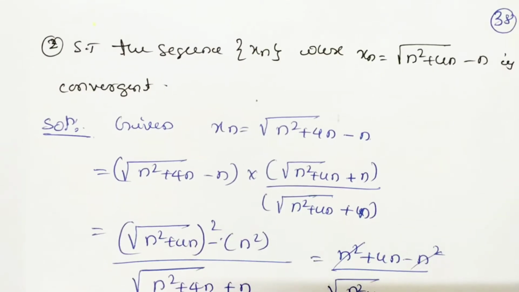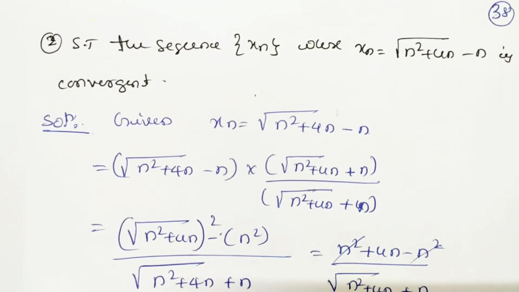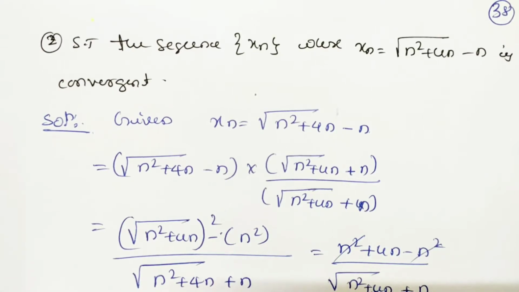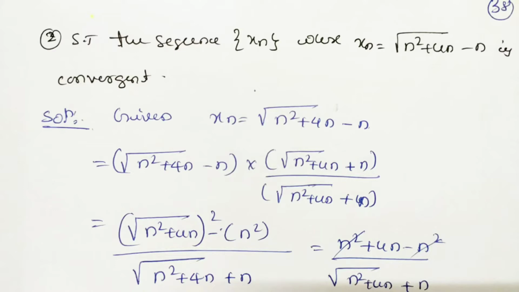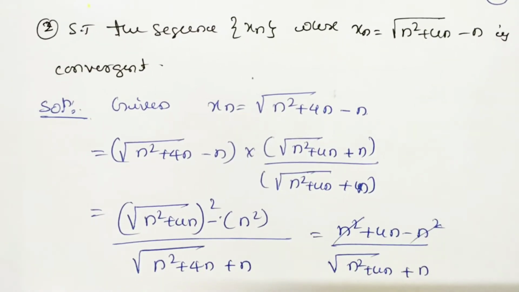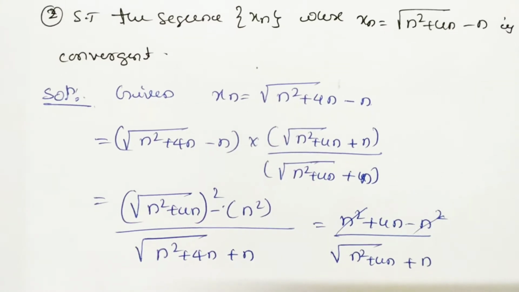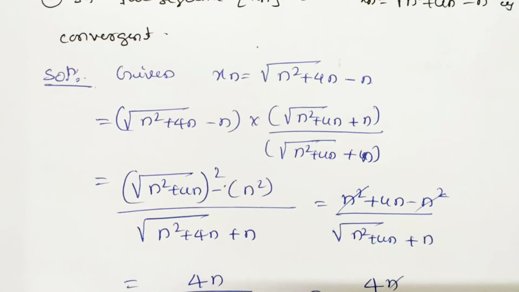Example: show that the sequence xn, where xn is under root of n square plus 4n minus n, is convergent. Here, the only thing is you have to show that it is convergent. So first you write the given xn as it is, and to remove this square root, multiply and divide by the conjugate, under root of n square plus 4n plus n. Now it is in the form of (a minus b) into (a plus b), so it is a square minus b square.